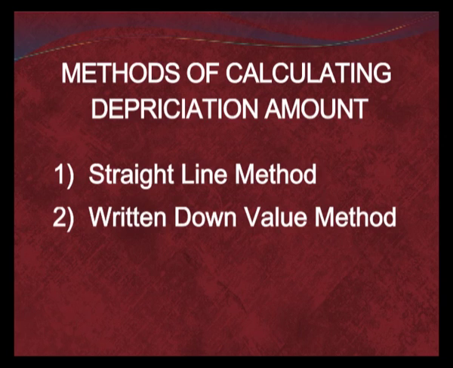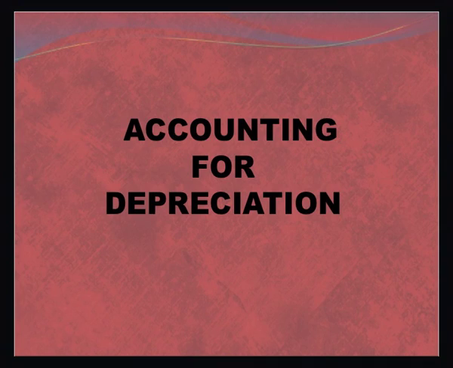There are commonly two methods of calculating the amount of depreciation. They are: number one is the straight line method and number two is the written down value method. Under the straight line method, it is assumed that the usage of the asset will be the same over the years, and therefore a constant amount is charged every year. There is a formula for calculating the amount of depreciation under the straight line method. Let us come to the formula.